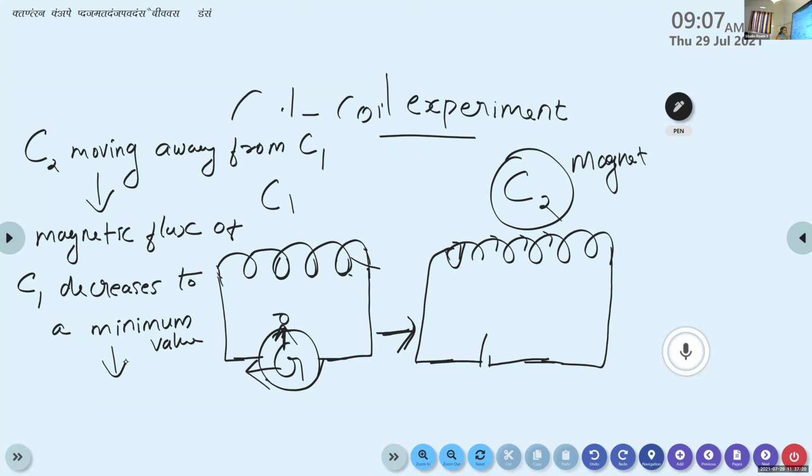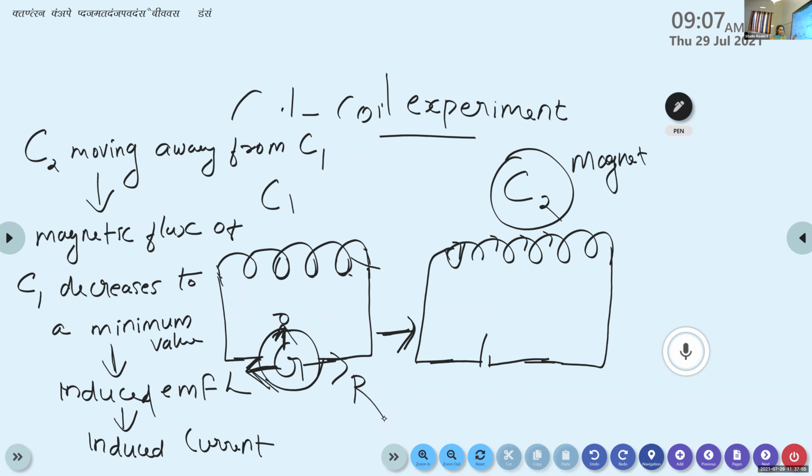Here also the magnetic flux associated with it changes. So this change in the magnetic flux induces an EMF in the first coil. That induced EMF generates a small current. That current is known as induced current. And this induced current generates a deflection in the galvanometer, but in the opposite direction, that is, to the left side. So initially the galvanometer is deflected towards the right side. In the second stage, whenever we kept the coil C2 stationary near the coil C1, the galvanometer shows zero deflection.